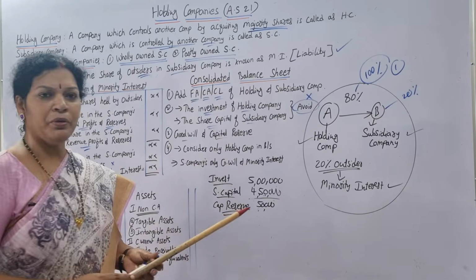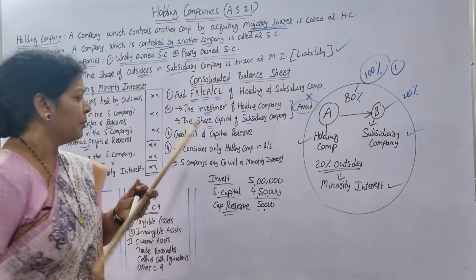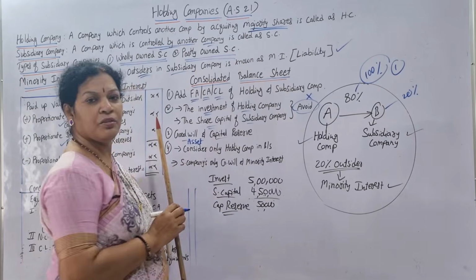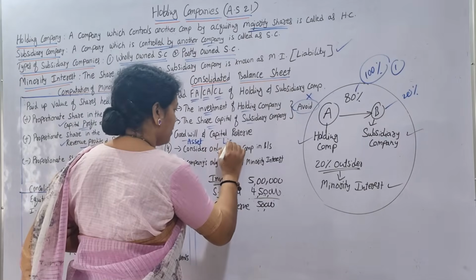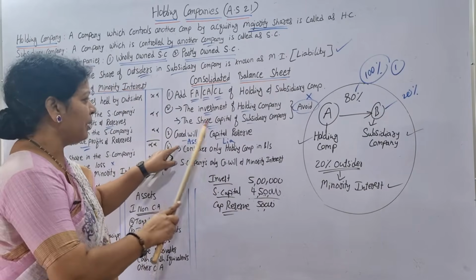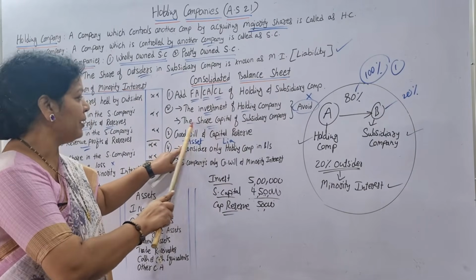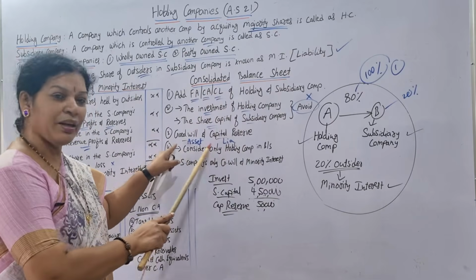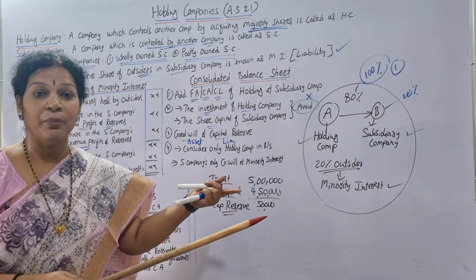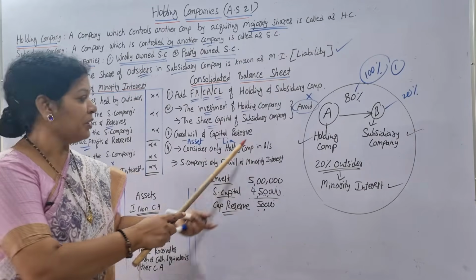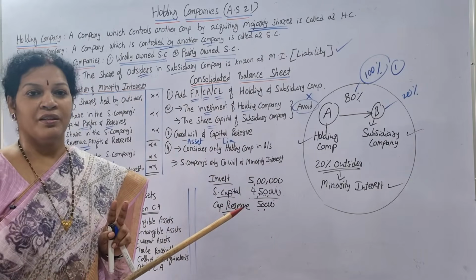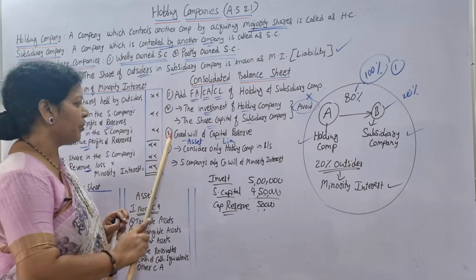If you get a goodwill, what do we do? We write it on the balance sheet as an asset. This is an asset. If you get a capital reserve, it's a liability. Am I clear? Goodwill or liability. So the impact of this investment of the holding company and share capital of the subsidiary company, we have taken into the balance sheet, either in the form of goodwill or in the form of liability, that is capital reserve. We have taken it, that is the reason we don't show it. Got it? So these 3 points, hope it is clear.